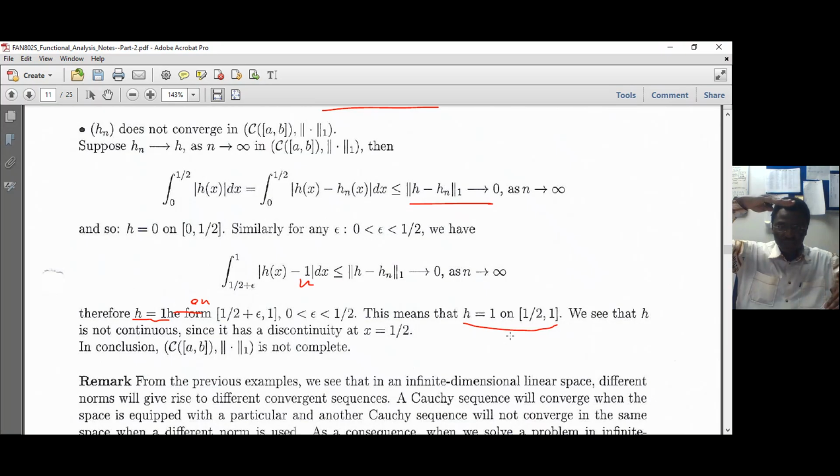So on one part of the interval, you have 1. That is from 1/2 to 1. That is this part of the interval. You have 1 here, and on this other part you have 0. So there's a jump there at x equal to 1/2.